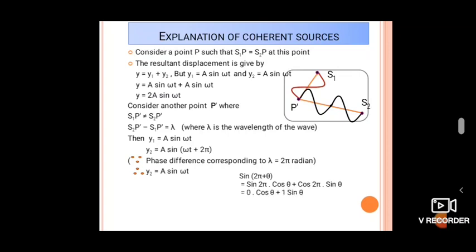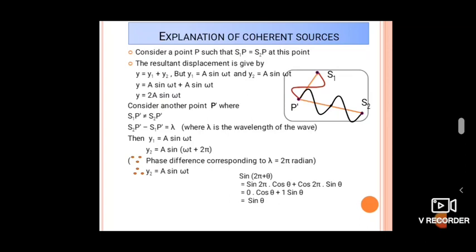So what is sin 2 pi? Sin 2 pi is 0, cos theta as it is, and similarly cos 2 pi is 1 and sin theta is as it is. So 0 into anything gives you 0. So our answer is sin theta. According to our equation, our y2 becomes a sin theta, which is nothing but a sin omega t.